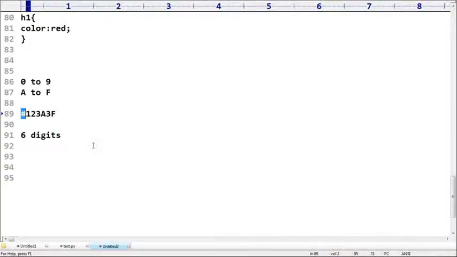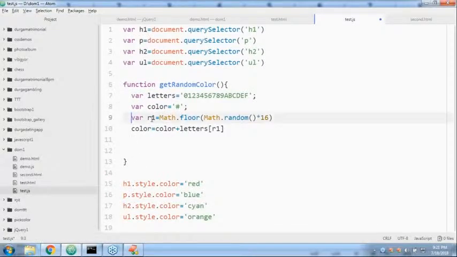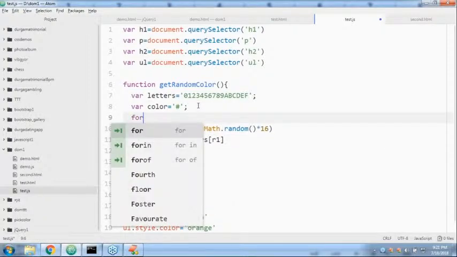But to generate a color, how many characters are required? 6 characters are required. So you would have to write this code 6 times, but instead of that, it's better to take a general for loop.